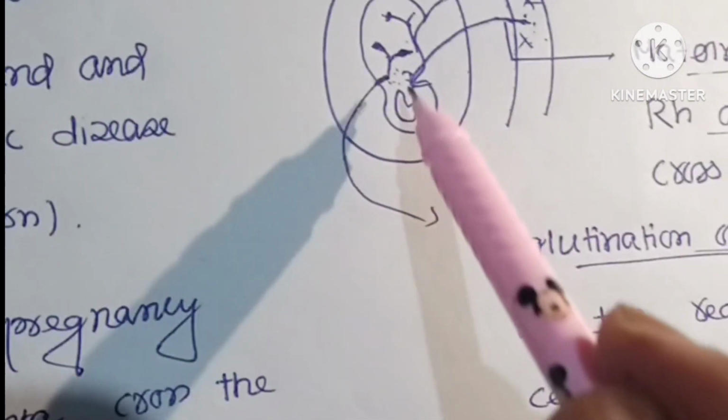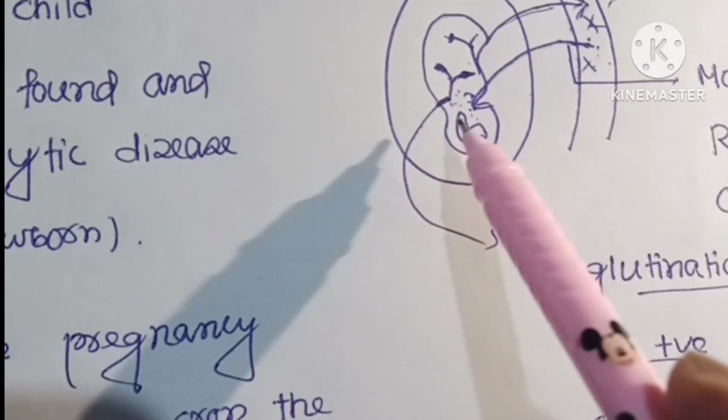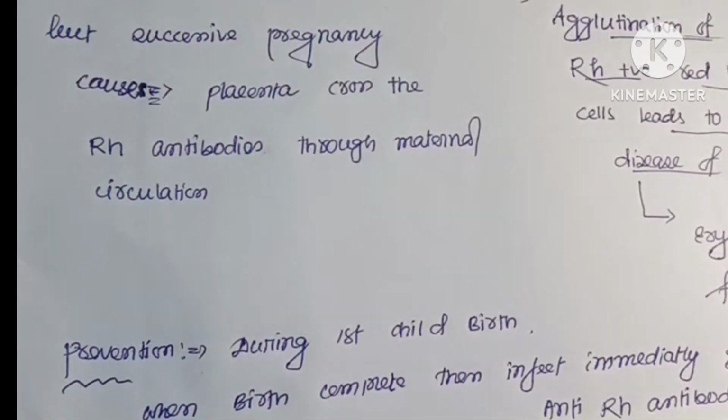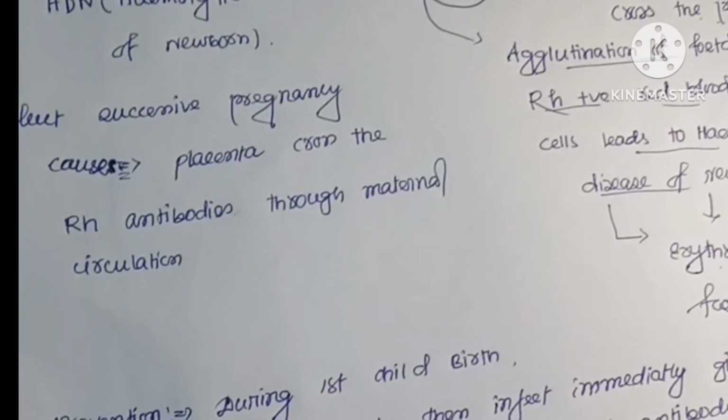That's why erythroblastosis fetalis happens. It is prevented only by injecting anti-Rh antibody after the first pregnancy.